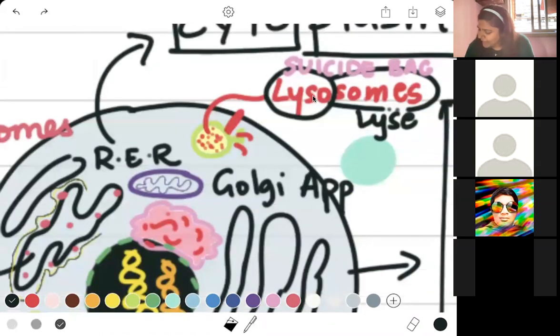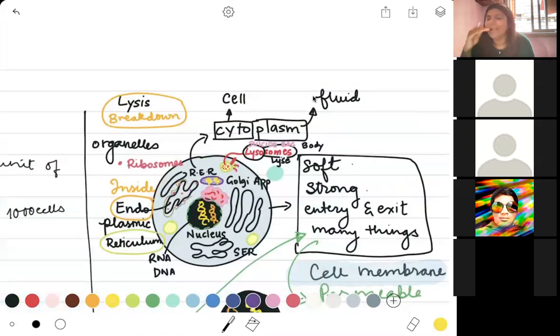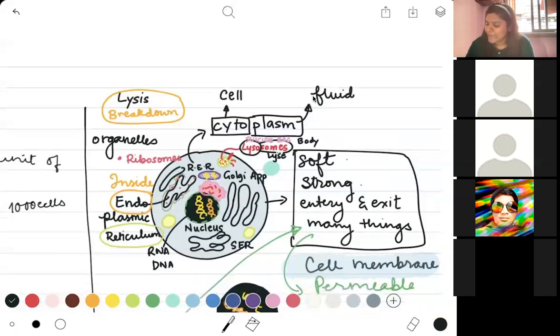So your Golgi apparatus basically is responsible for making the power in your cell. These structures are basically called the powerhouse of the cell. Why? Because all of the energy that your cell needs to function is coming from these mitochondria.